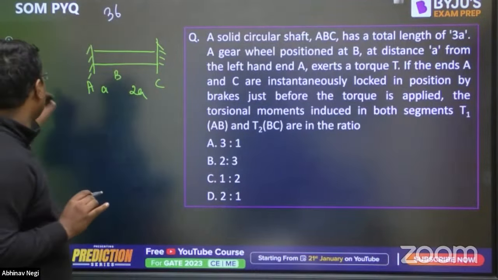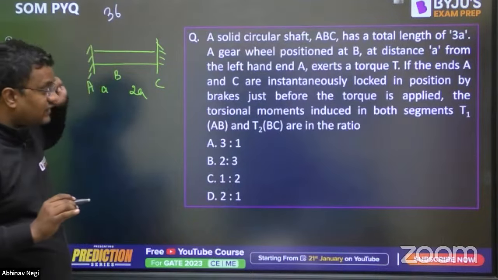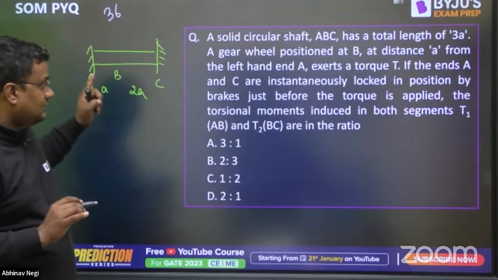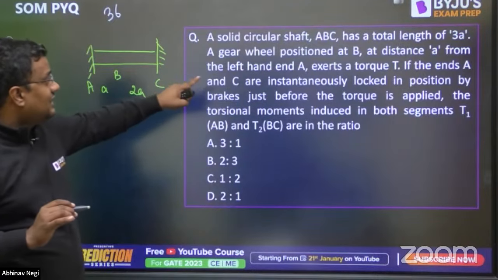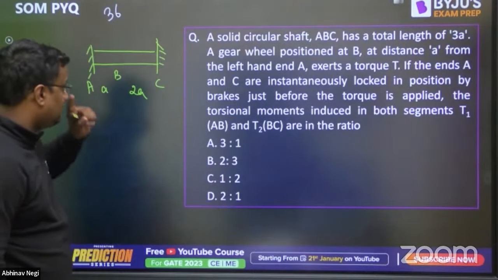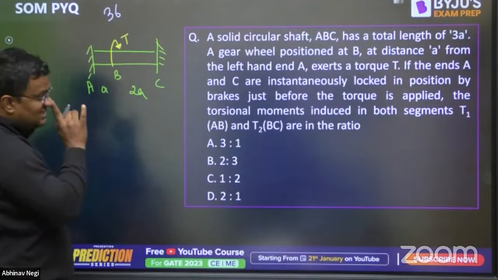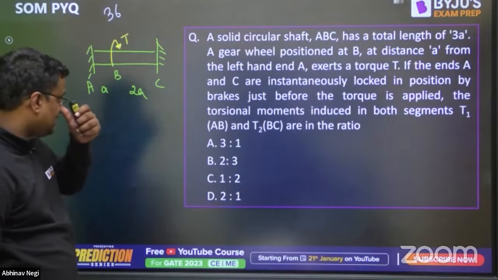Now, A and C are locked, which means they are fixed. A torque T is applied at B.